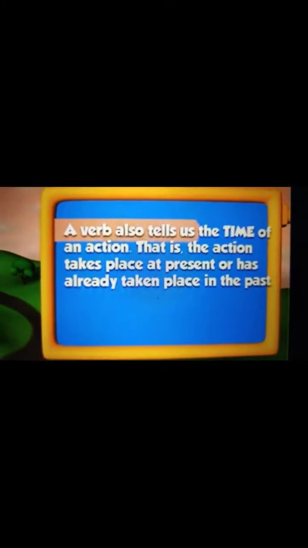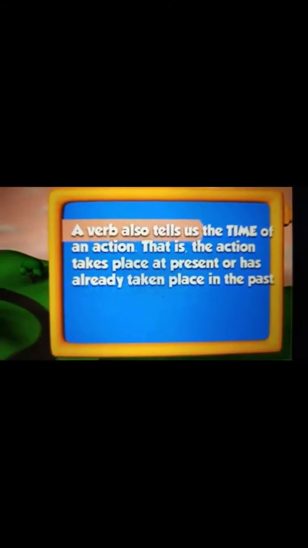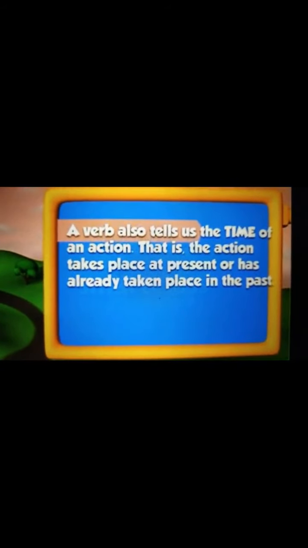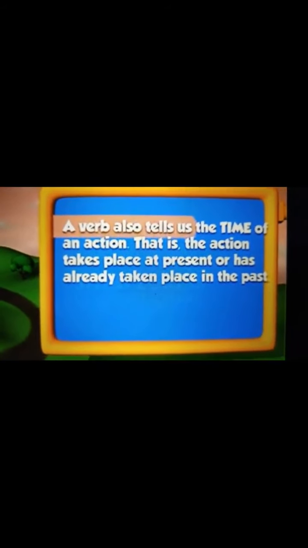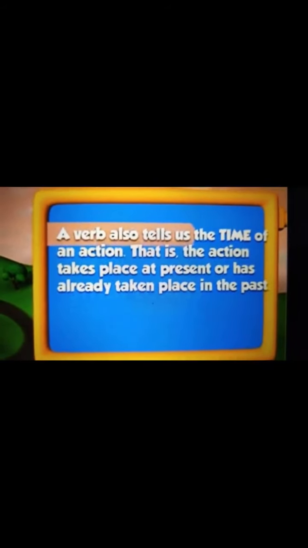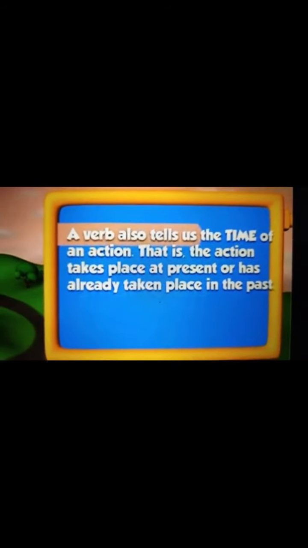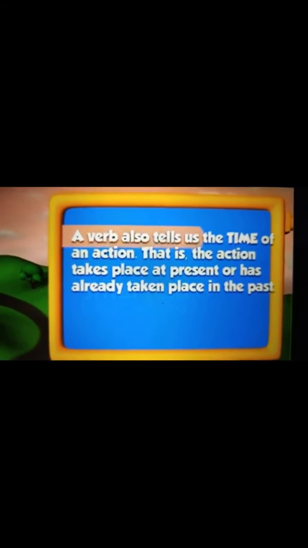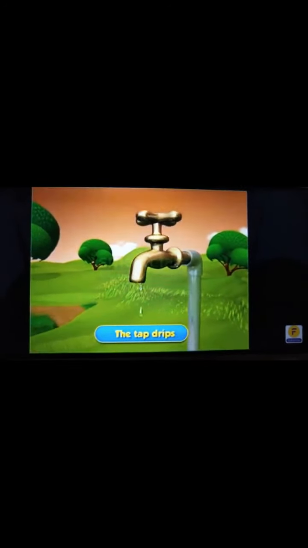A verb also tells us the time of an action. That means it tells us at what time an action has been done. That is, the action takes place at present or has already taken place in the past. It tells us whether the action is in the present or in the past, and also it tells us about the future. But here in this chapter, we will be learning more about present and past, children.